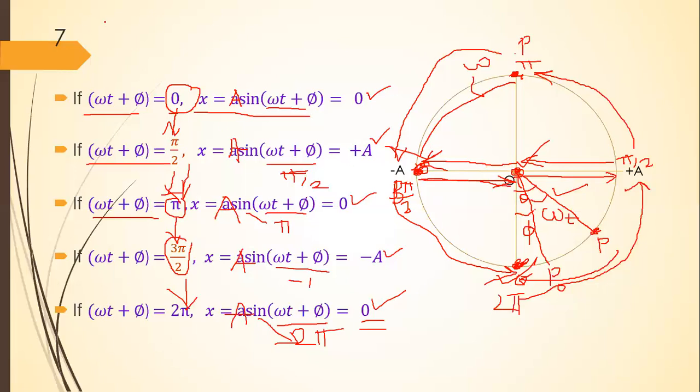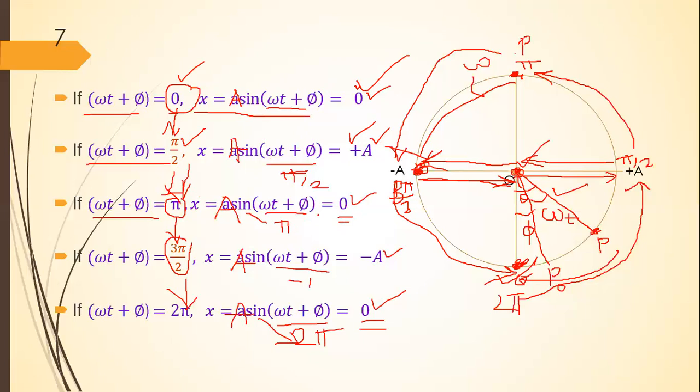This means when the phase is 0, the particle is at the mean position. When the phase is pi by 2, the particle is at the positive extreme position. When the phase is pi, the particle is again at the mean position.